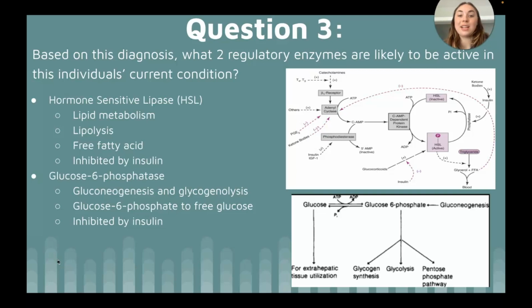Glucose-6-phosphatase is an important enzyme in gluconeogenesis and glycogenolysis. It is responsible for dephosphorylating glucose-6-phosphate into free glucose to be released into the bloodstream. In normal individuals, when blood glucose levels are high, insulin will inhibit glucose-6-phosphatase in order to lower blood glucose levels to regain homeostasis. However, since the patient does not have adequate levels of insulin, his body is unable to inactivate glucose-6-phosphatase. Since glucose-6-phosphatase is active in the patient, causing blood glucose levels to rise, and his body is unable to use insulin to remove glucose, he will become more hyperglycemic.